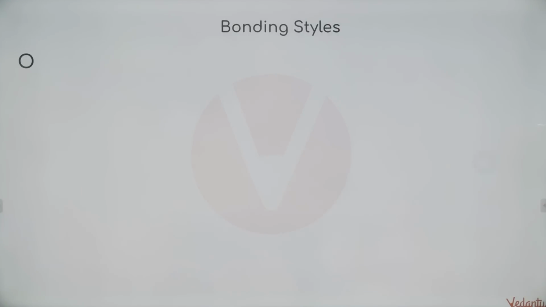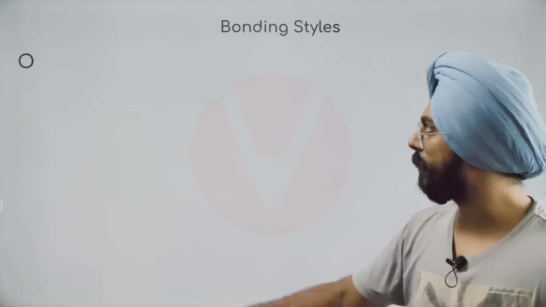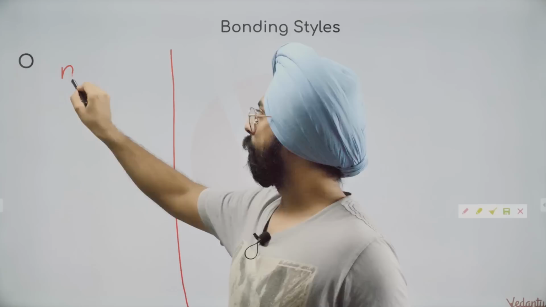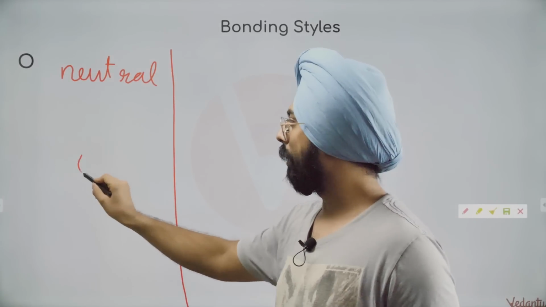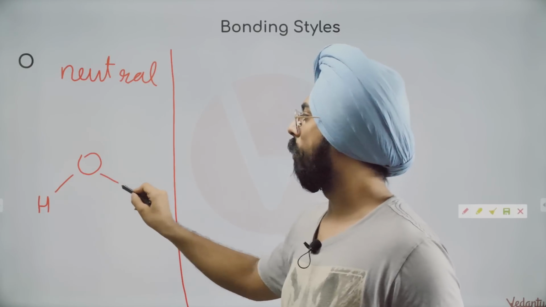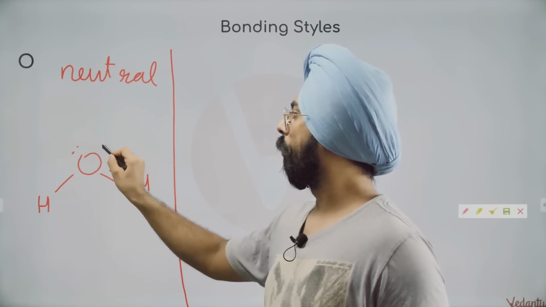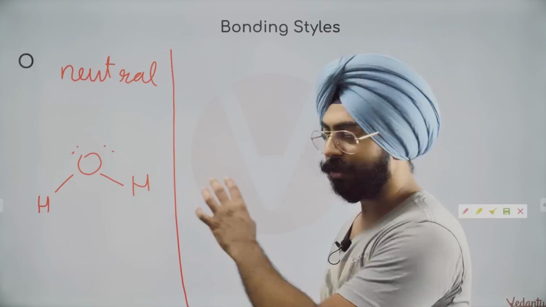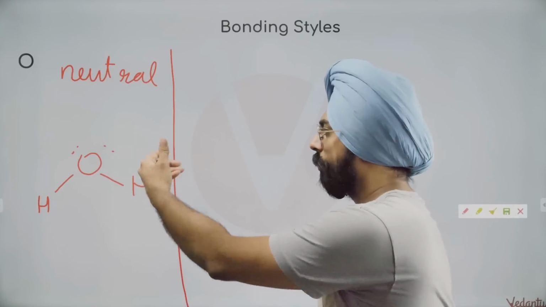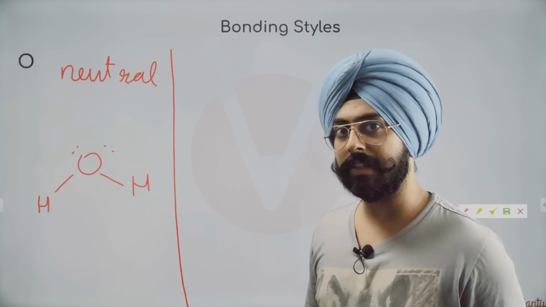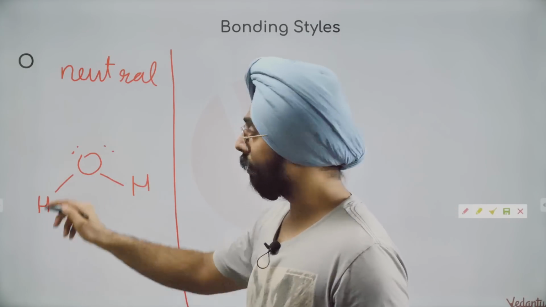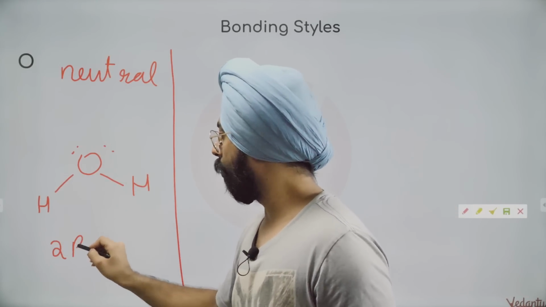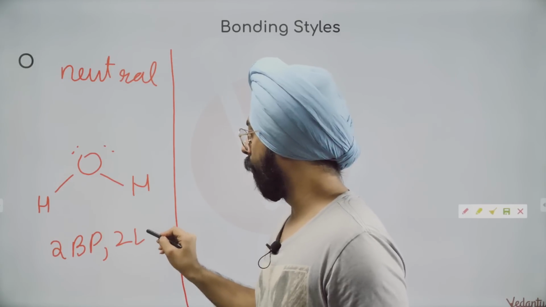Okay, good. Let's move on to oxygen now. For oxygen, what species do we know that is the standard species? Water. So we'll do it quickly. If we have neutral oxygen, it will have around it 2 bond pairs and 2 lone pairs. We just saw the structure of water initially. You can see oxygen has 1, 2, 3, 4, 5 and 6 valence electrons. 2 of them start bonding with hydrogen. 2 lone pairs remain. So neutral oxygen exists when it has 2 bond pairs and 2 lone pairs.